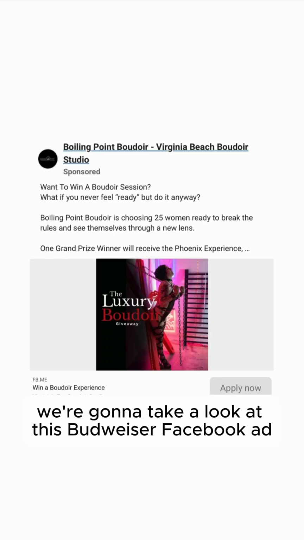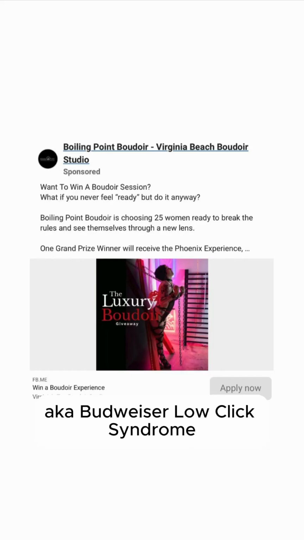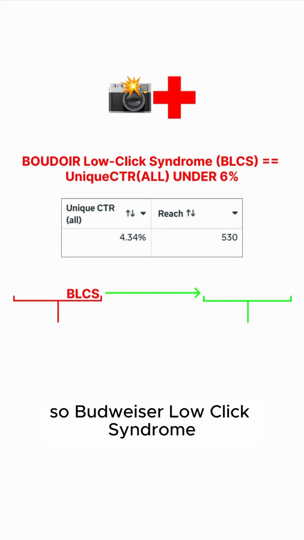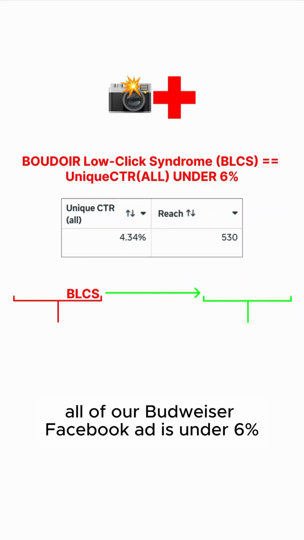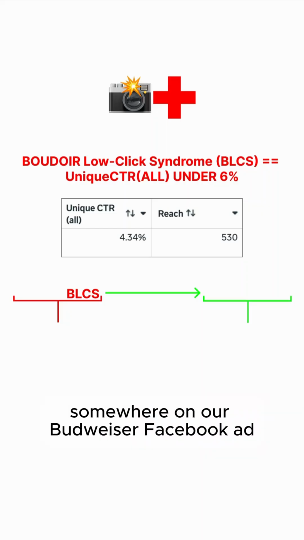All right, y'all, we're going to take a look at this Boudoir Facebook ad, see if we believe it has BLCS, aka Boudoir low click syndrome. So, Boudoir low click syndrome, aka BLCS, is when the unique CTR of our Boudoir Facebook ad is under 6%. That means fewer than 6 out of 100 women are clicking somewhere on our Boudoir Facebook ad.